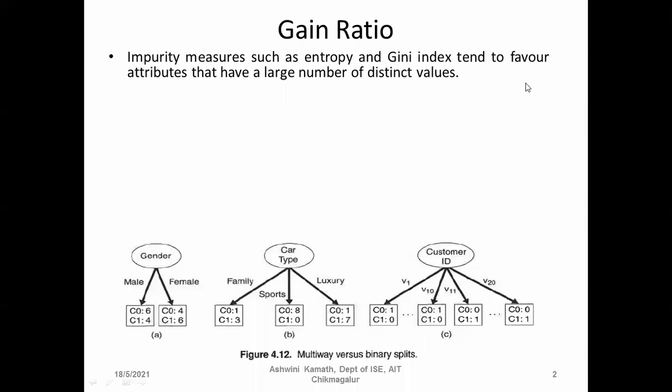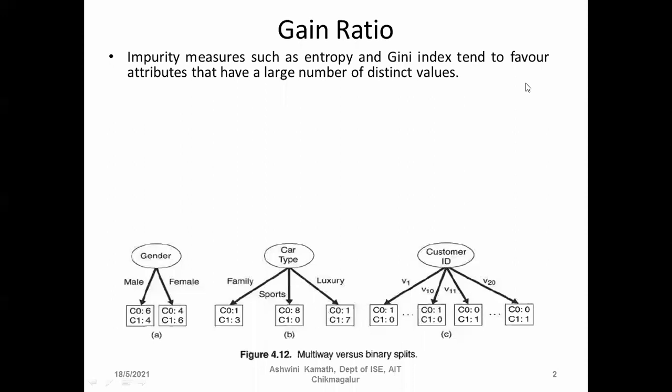When we divide this according to gender, male and female, male gets 10 examples and female gets 10 examples. Among that, in male, C0 is 6 and C1 is 4. For female, C1 is 6 and C0 is 4. This is a binary split. We had only two distinct values, male and female.